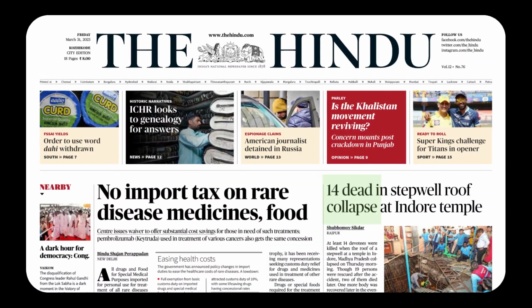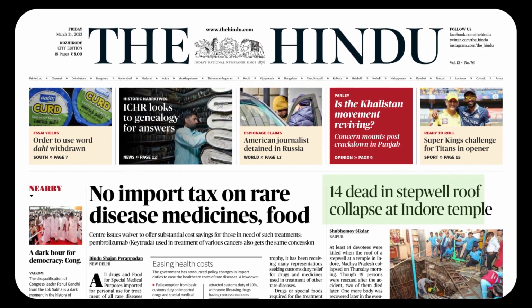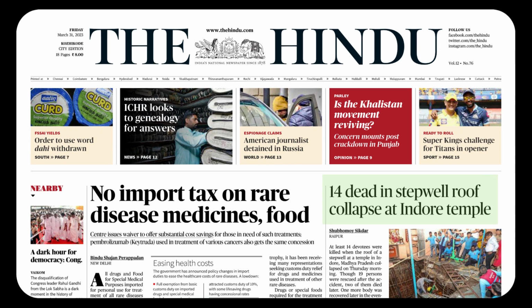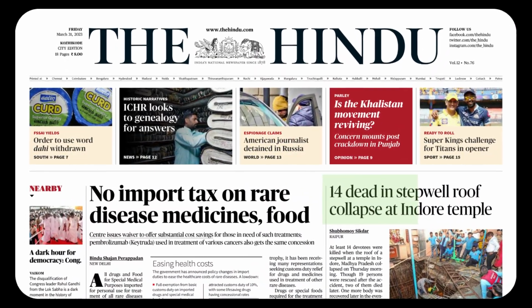14 dead in stepwell roof collapse at Indore temple. So, very unfortunate news. So 14 people died. Actually, the newspaper is giving 'dead'. What is the connection of die and dead? Dead is the adjective of die. Dead is an adjective, meaning not now living. She has been dead for 20 years now.